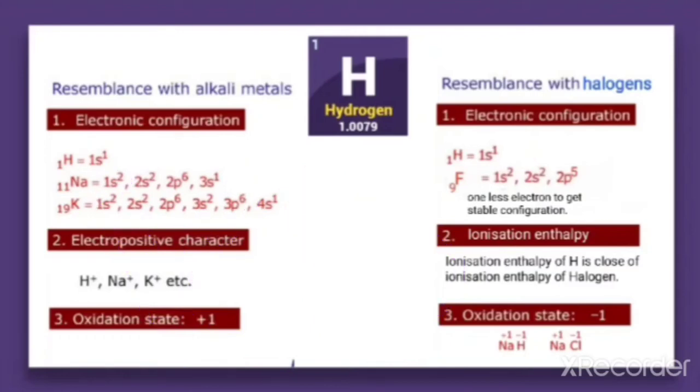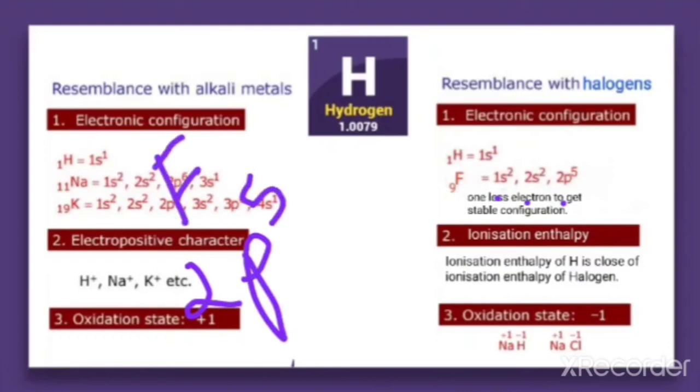Similarly, when we talk about halogens, the electronic configuration for fluorine is 1s2, 2s2, 2p5. That is, the outermost electrons are 2p5 for fluorine. But it becomes stable when it gets a single electron. So in the case of halogens also, it has one less electron to get a stable configuration.